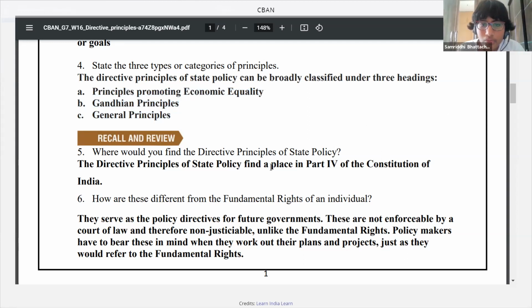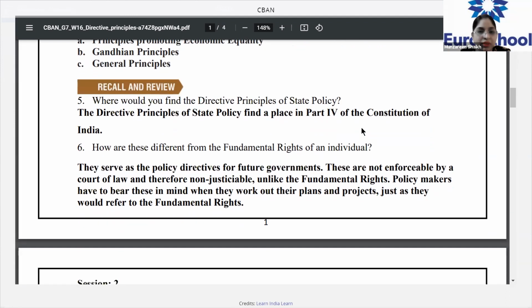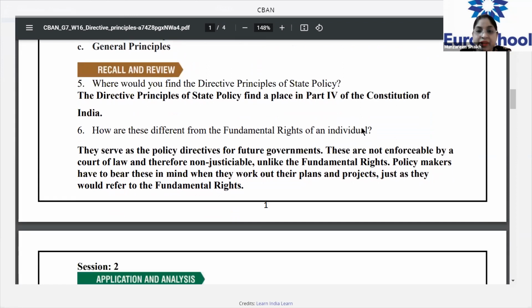Ma'am, in Part 4 of the Constitution of India. Ma'am, we can also write from Article 36 to 51. Yes, if you write that, it's well and good. Okay, very good. Next is, how are these different from the fundamental rights of an individual?